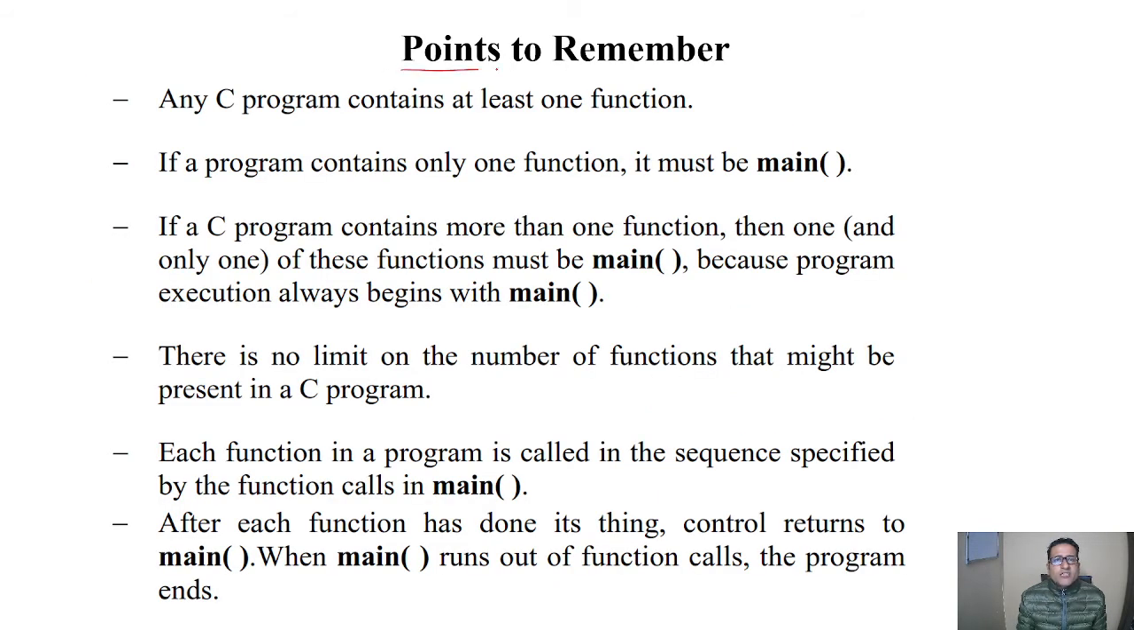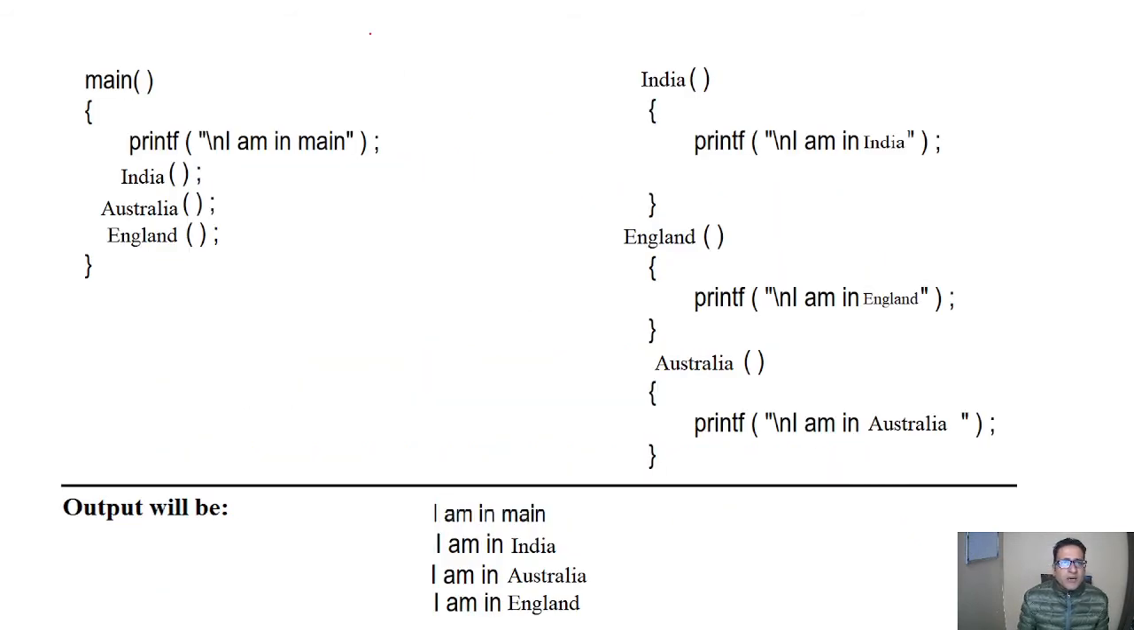Next are the points to remember. From this program we find that any C program contains at least one function. If a program contains only one function, it must be main. If we have a simple program where these lines are not present, we still have a function in it. Which one? This one. Main itself is a function.